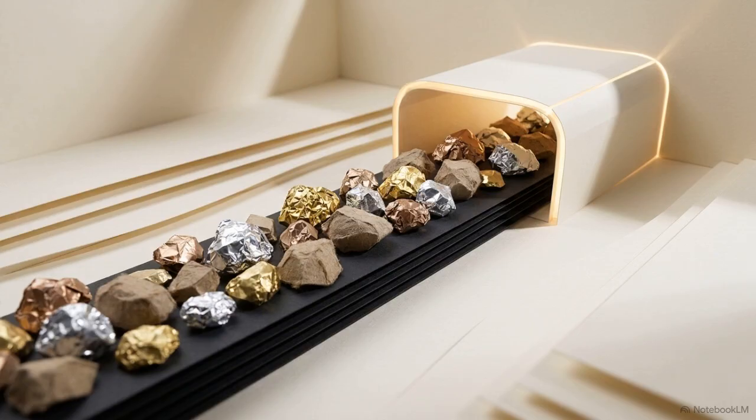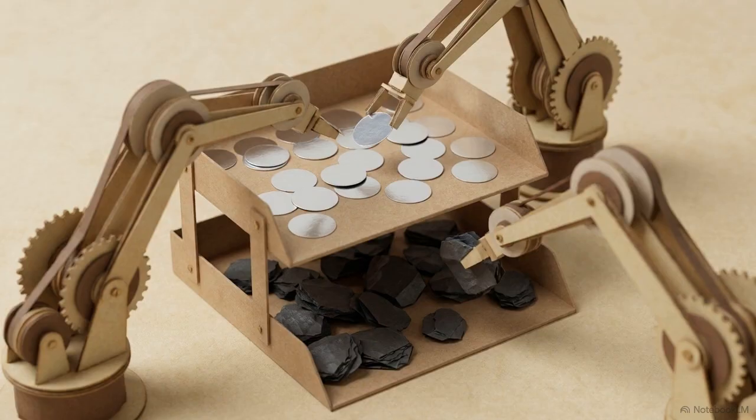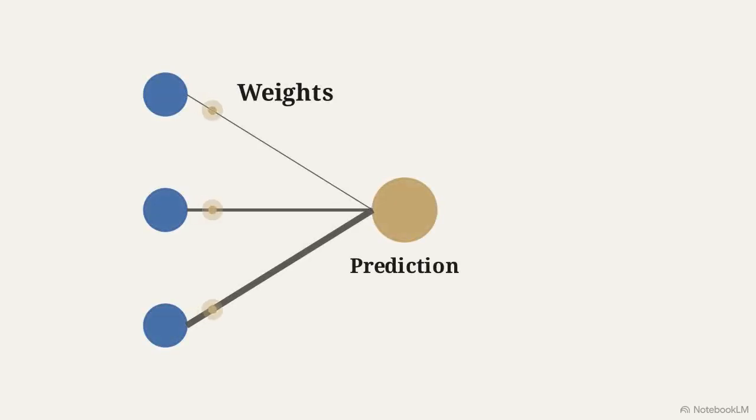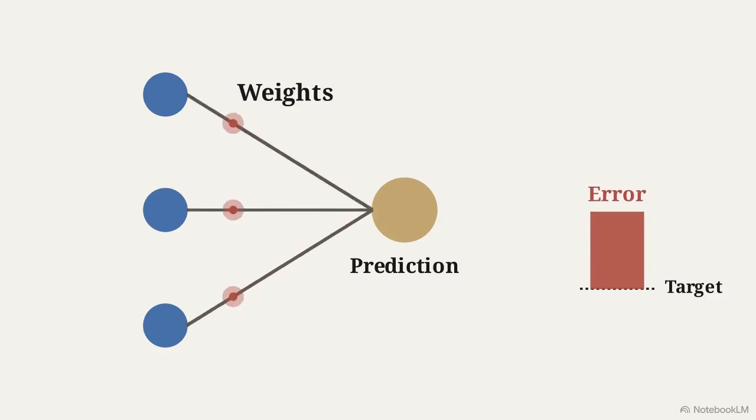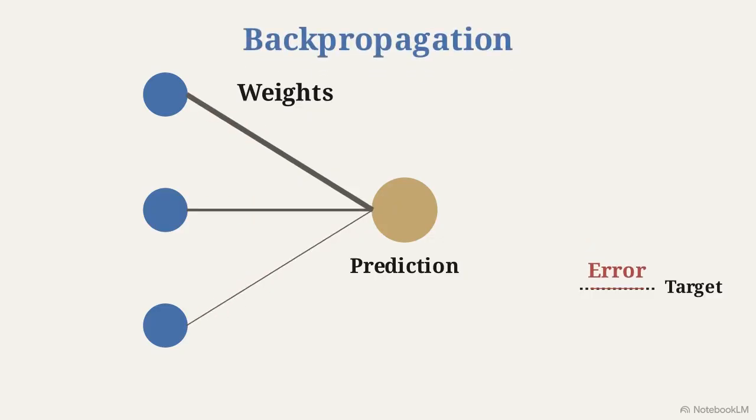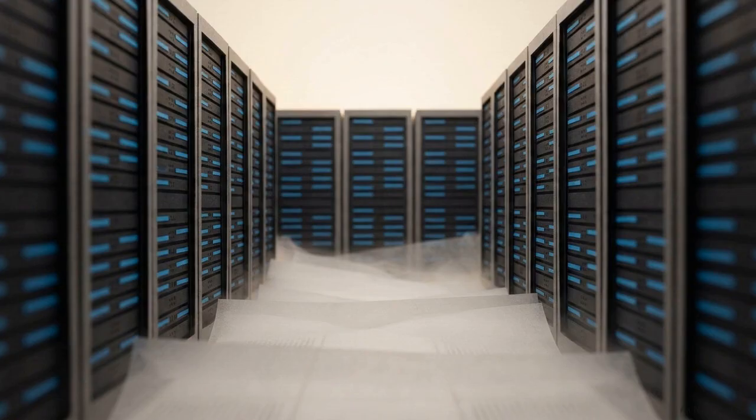It begins by sorting raw data based on simple, observable traits, separating a pile of objects by looking only at their texture or their shine. The connecting lines represent weights, dictating the influence each data piece has on the prediction. A red bar chart measures the error margin, the gap between prediction and target. Messages then flow backward, shrinking the error by adjusting the line thickness. This is backpropagation. The result is a system of constant, calculated error correction, rather than a sentient brain.